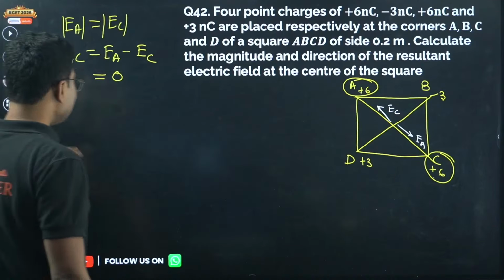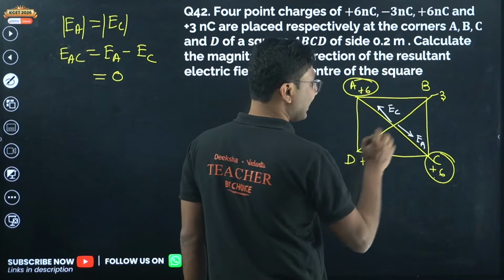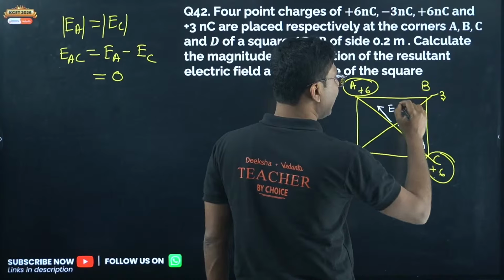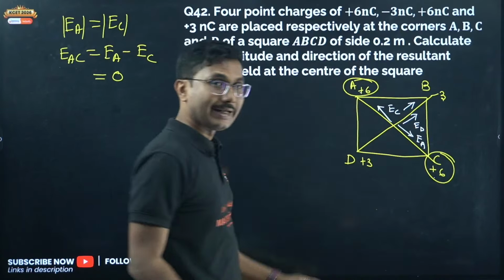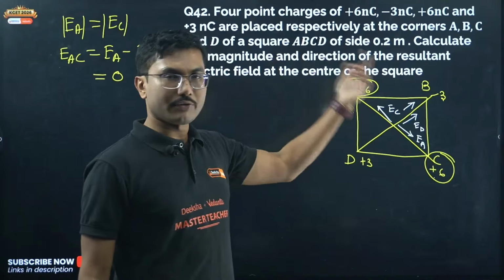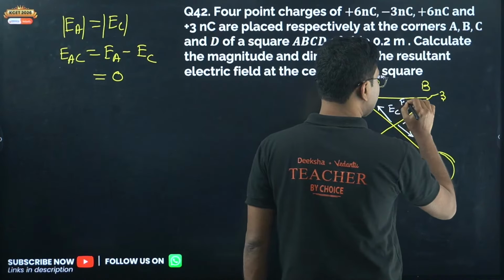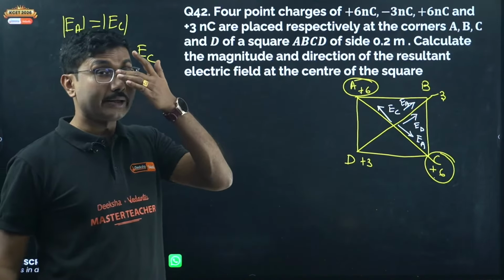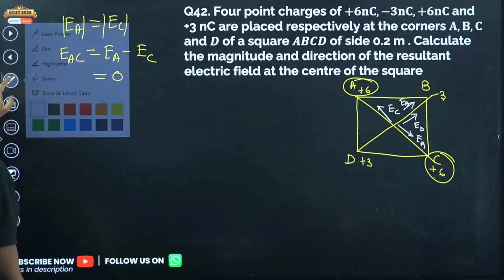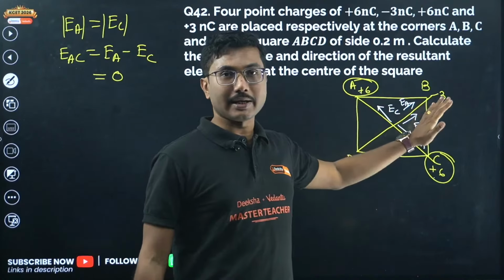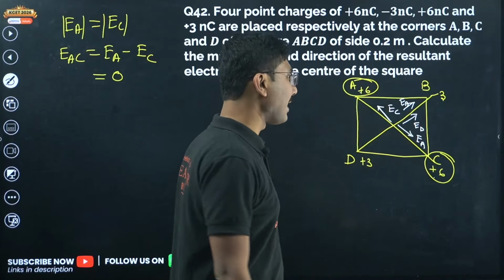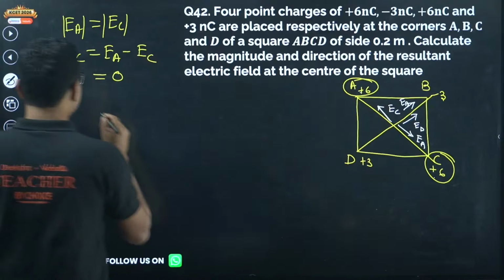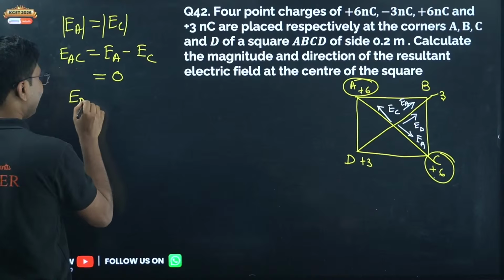Now what is left? What is left here are these two. This plus 3 at D will have an electric field in this direction, ED, and this B will also have an electric field in this direction. For negative it is towards the charge, for positive it is away from the charge. So I always say do not use the sign of the charges, only use the direction to calculate the electric field. If you use the sign, you will get confused. So always draw the diagram, analyze the diagram, and then realize what is the net direction. Net direction in this case is from D to B, so we have to calculate EDB.